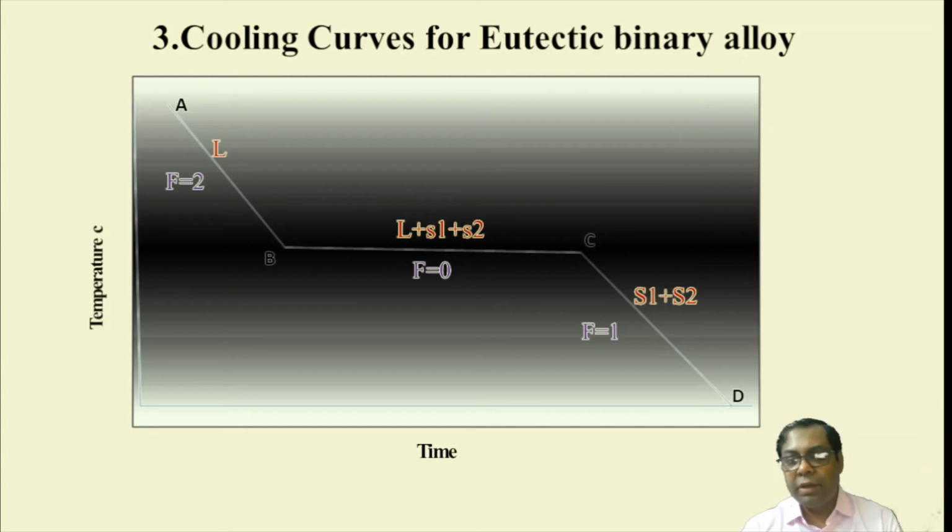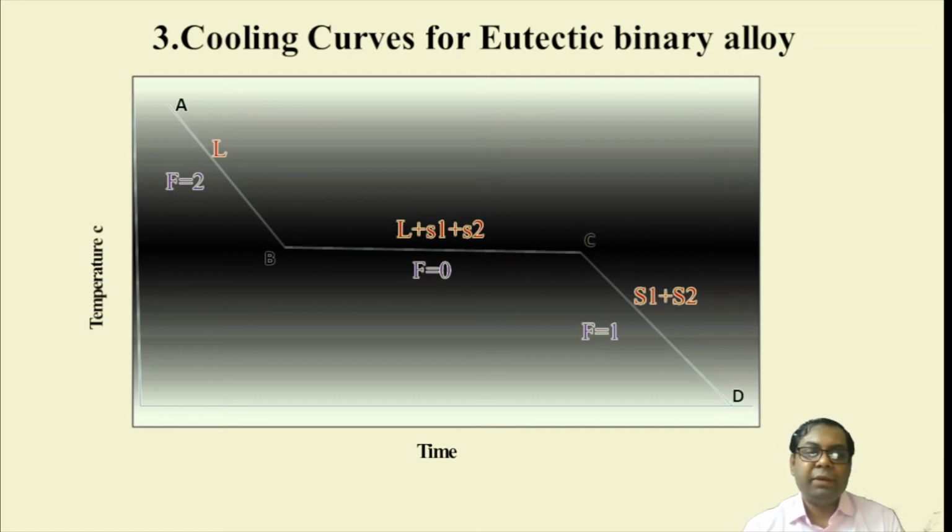L means pure liquid, that is from A to B. From B to C, there is liquid plus two different types of solid being produced, one is solid 1 and the other is solid 2. And the third one, from C to D, has two different types of solids being produced, not only one solid, but two.